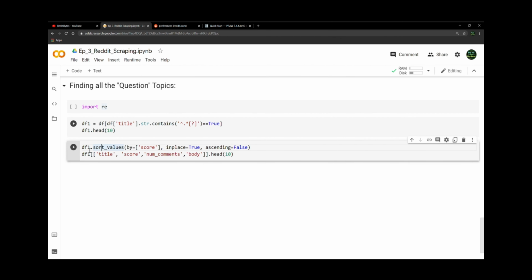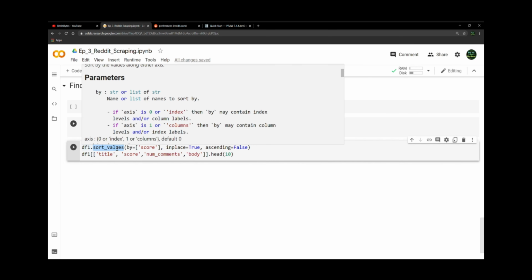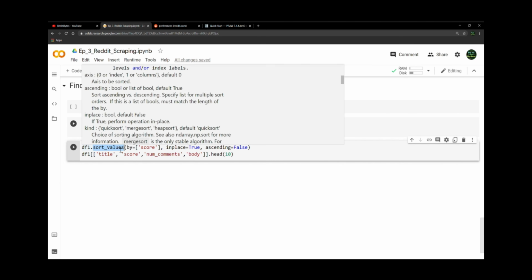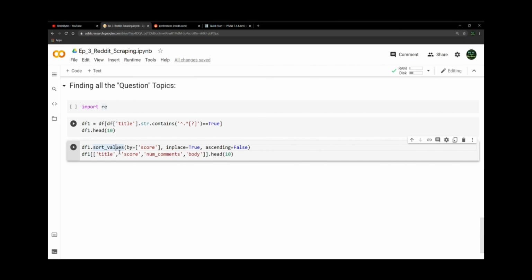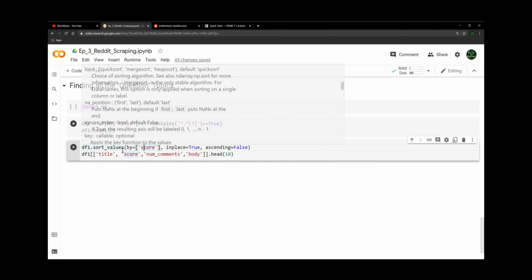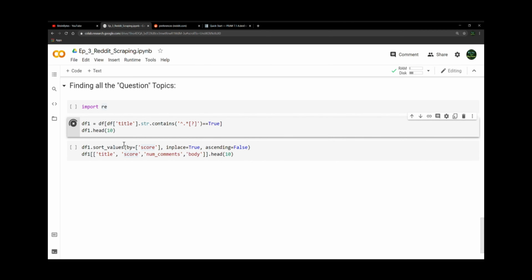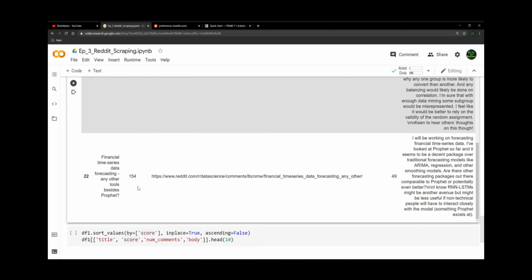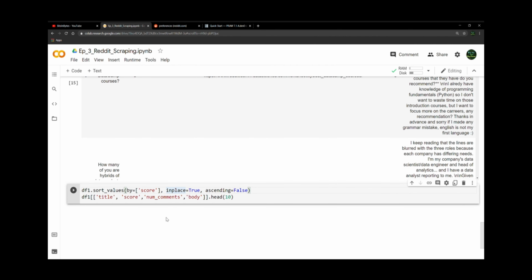Yep. So we are using the sort values command from pandas. And nice thing, we got this little help dialog that pops up when you highlight things in Colab. But either way, DataFrame 1, we're sorting values by the score variable. And this, by default, sorts ascending, so it would give us low scored items starting with 0 first. It'd be like 0, 0, 0 for the top 10. We want it to be descending, so we're going to put in this option, ascending equals false.